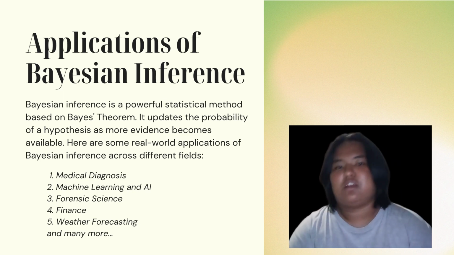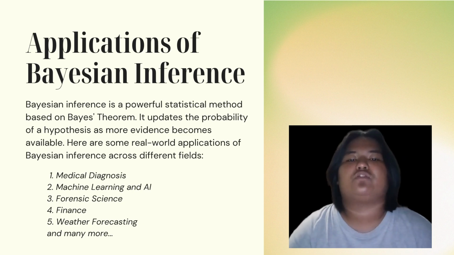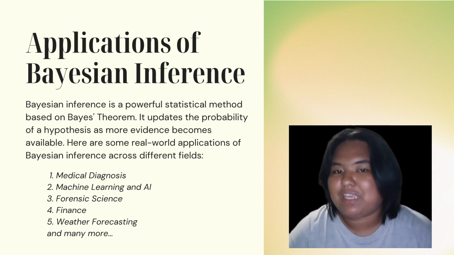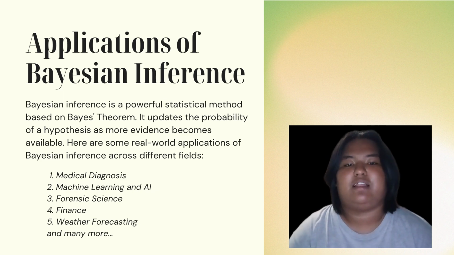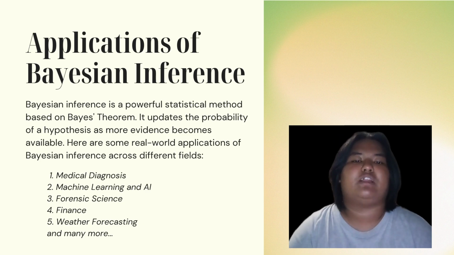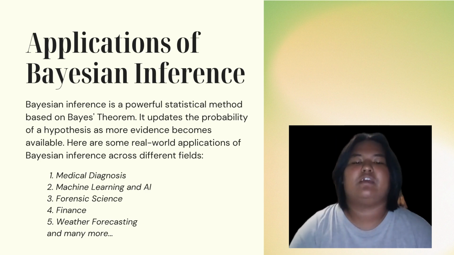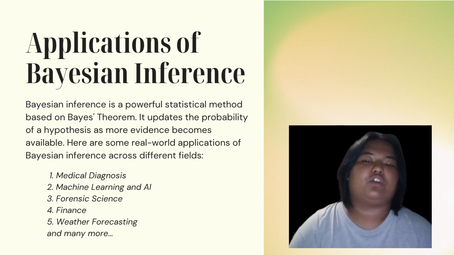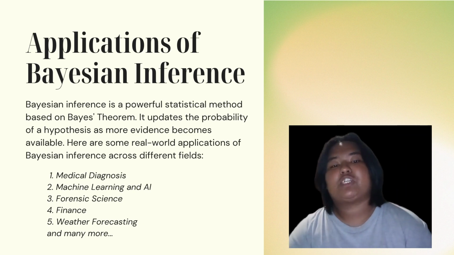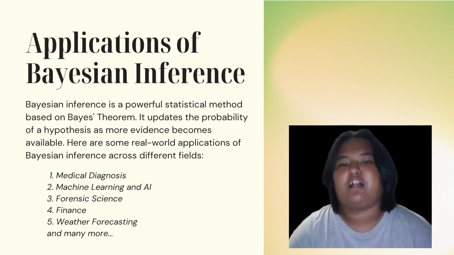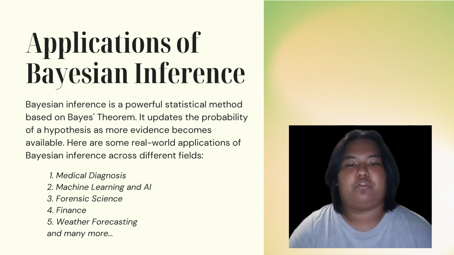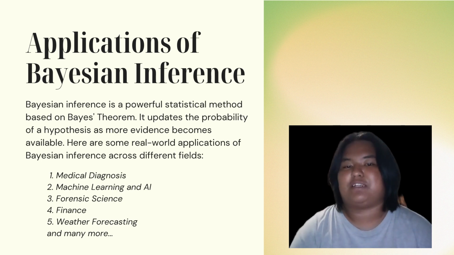And in robotics, robots use Bayesian inference to navigate. As they move and sense their surroundings, they update their belief about where they are. This is called SLAM, simultaneous localization and mapping. So whether it's diagnosing diseases, filtering spam, forecasting the weather, or guiding robots, Bayesian inference is all around us, helping us update what we know one data point at a time. Smart decisions start with smart updates.